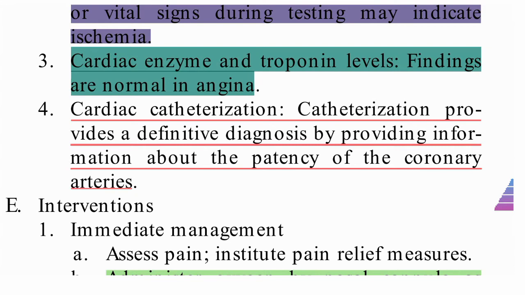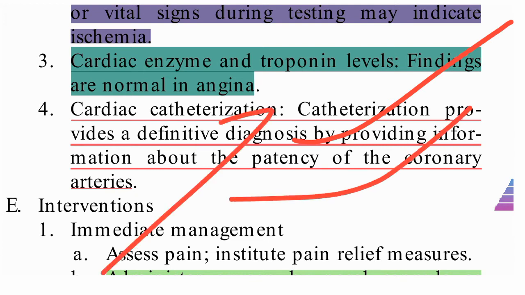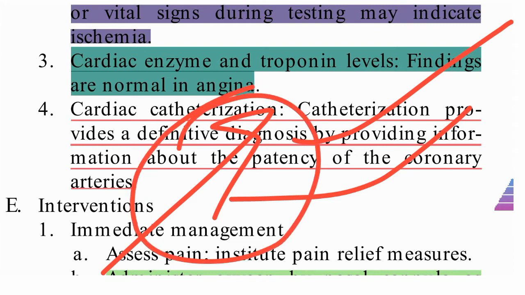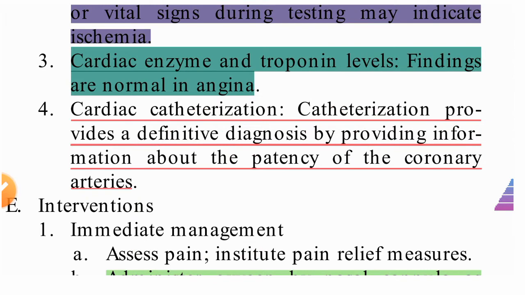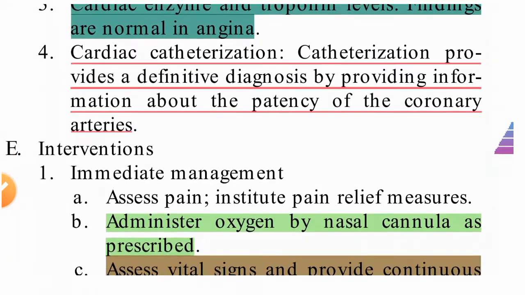Cardiac catheterization provides the definite diagnosis by providing information about the patency of the coronary artery. So we can see whether vasospasm is there, any plaque formation is there, or any lesions are there. What is the problem in the coronary artery? We can visualize this by cardiac catheterization. So these are the diagnostic tests we can do.